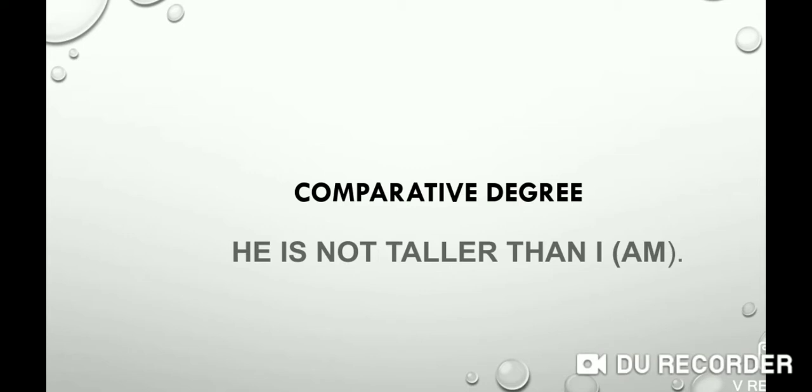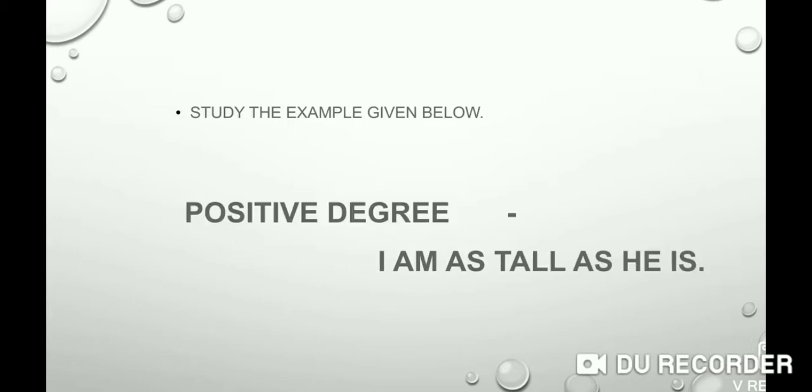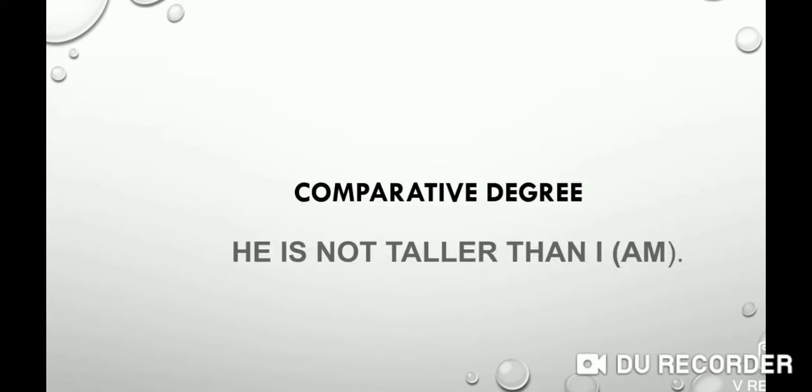As you can probably see, both sentences mean the same. This sentence uses the positive adjective tall and we can express the same idea using the comparative adjective taller. Note that when we compare two people or two things, we do not normally use the superlative degree.